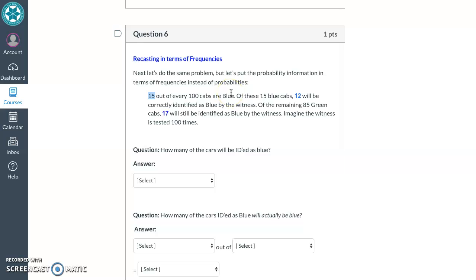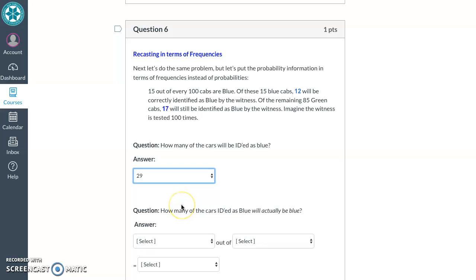Of these 15 blue cabs, 12 will be correctly identified as blue by the witness. Of the remaining 85 green cabs, 17 of those will still be identified as blue by the witness. Imagine this witness is tested 100 times. How many of the cars will be ID'd as blue? Well, 12 correctly and 17 incorrectly. So 29 times this witness is going to say a car is blue.